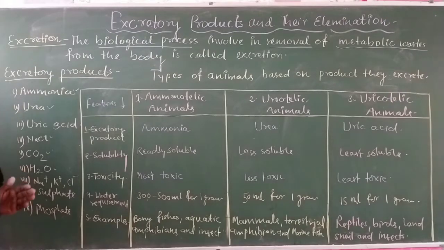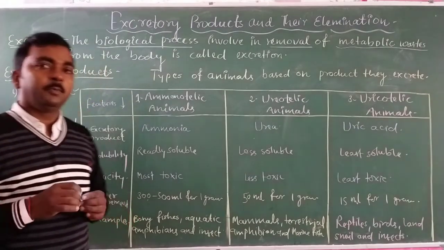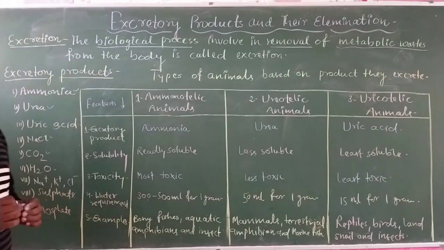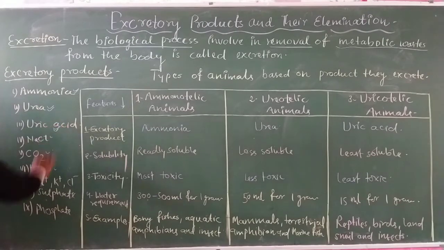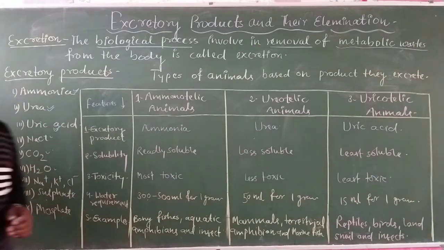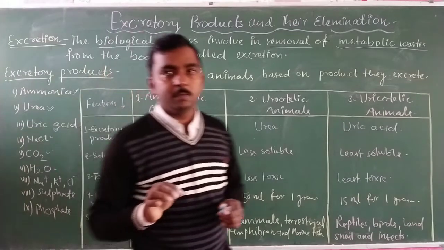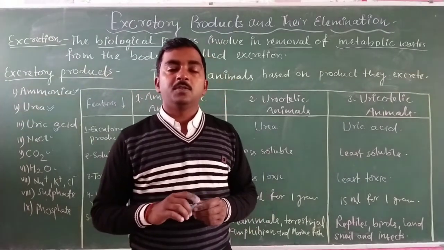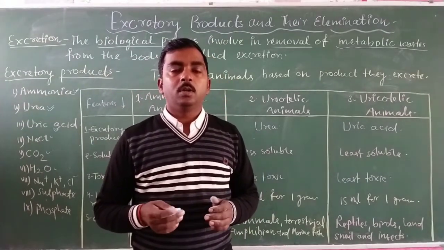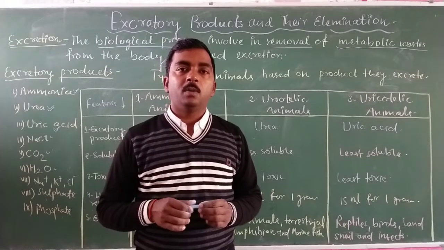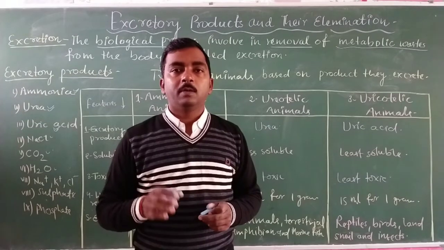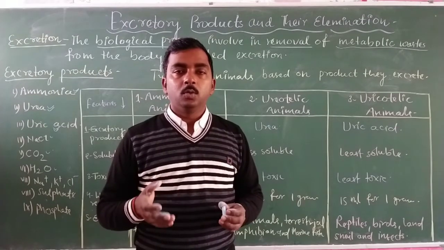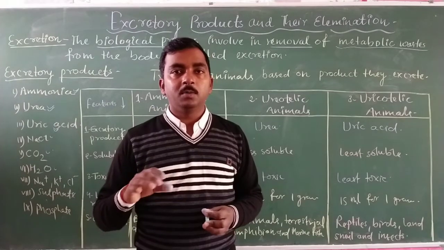Our main focus is on the metabolic wastes created in the form of nitrogenous waste, and these are ammonia, urea and uric acid. This nitrogenous waste is generated in our body due to excess amino acids in our blood, and that excess comes from the overeating of protein.